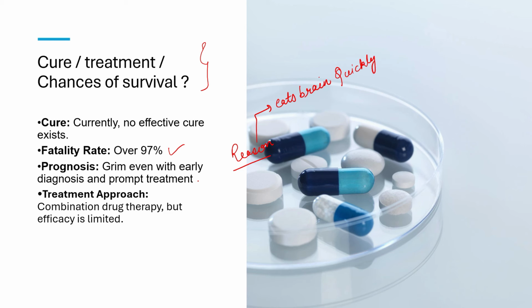Right? Why there is high fatality rate and why prognosis is not a good one on this disease. So what are the treatment options? When the disease is confirmed and diagnosed 100%, then there are a lot of drugs that are given. 7 to 8 drugs are given, combination of them, not all of them, and it is hoped that the person fights and survives, right?